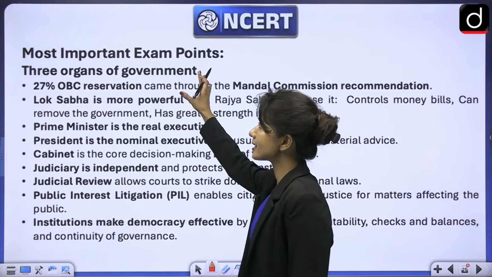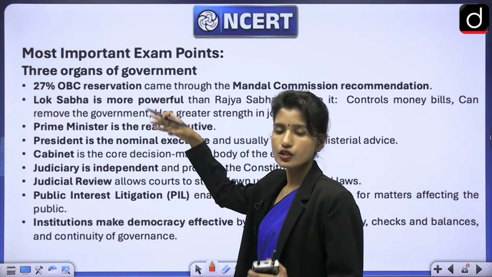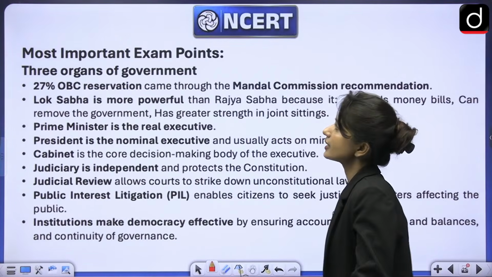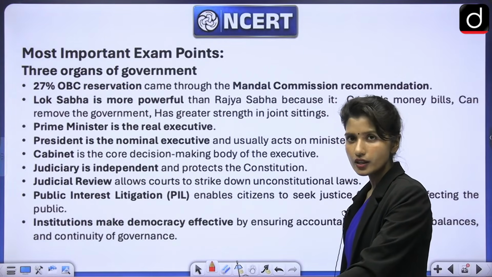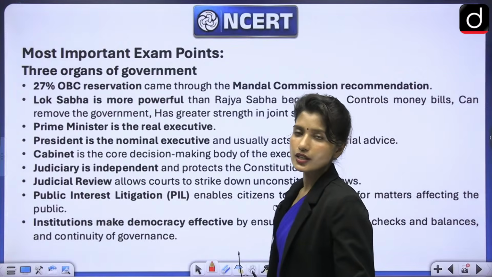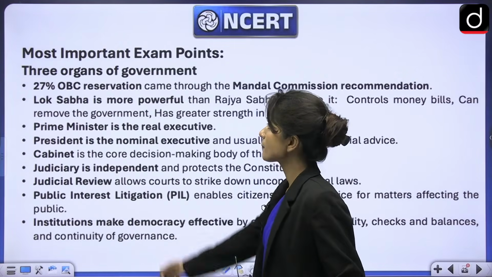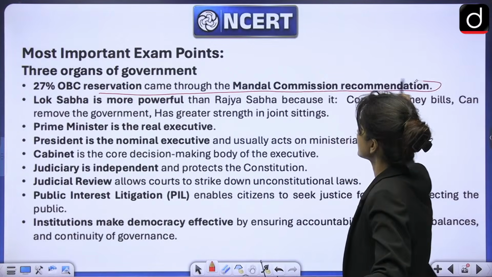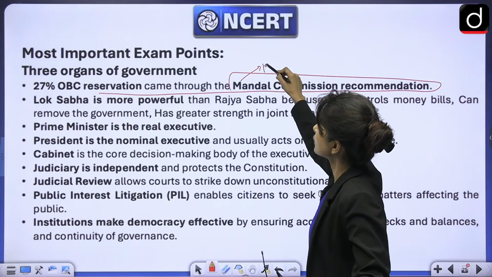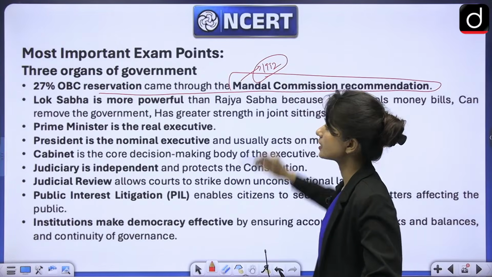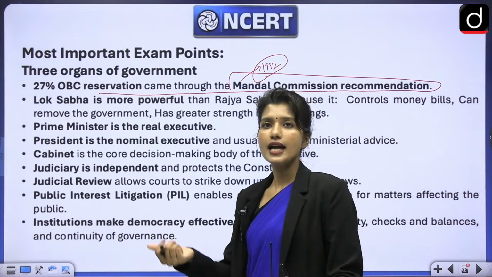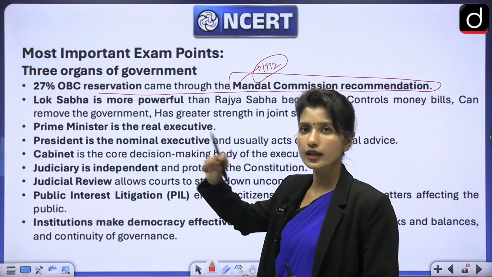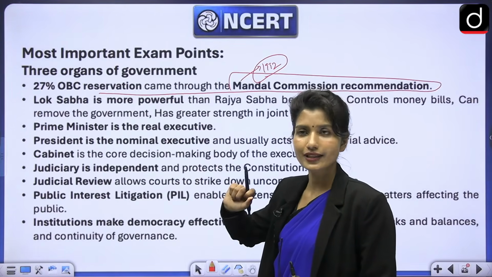Now, these are some of the pointers I've added at the end just to revise what we have studied. We still have some time. First is, there are three organs of the government. We have already talked about it, which are legislature, executive and judiciary. Then we know 27% OBC reservation came through Mandal Commission recommendation. And in 1992, there was the Indra Sahni case. Creamy layer was added in this, right? That the people from creamy layer in OBCs will not get the reservation. They are the people who are already wealthy.